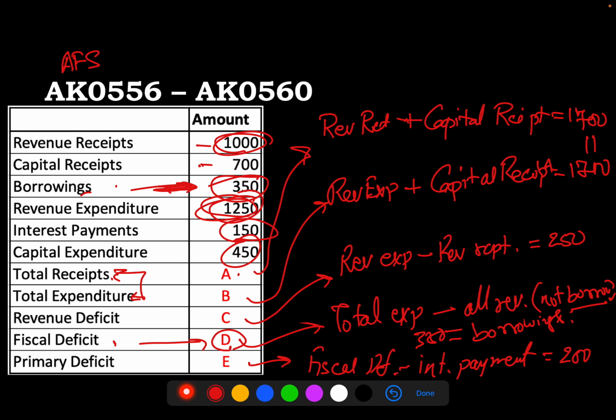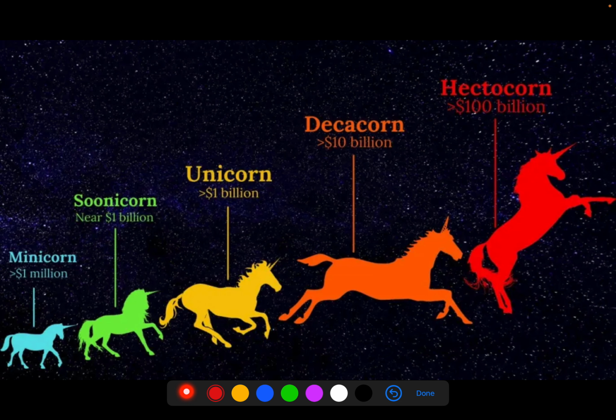And that is all for this video. And in case you're wondering and you still don't know what the various terms on the first screen were, here is the explanation of these various corns. And that was the decacorn that we have seen. I hope you have not forgotten. So keep working hard and have fun. All the best.